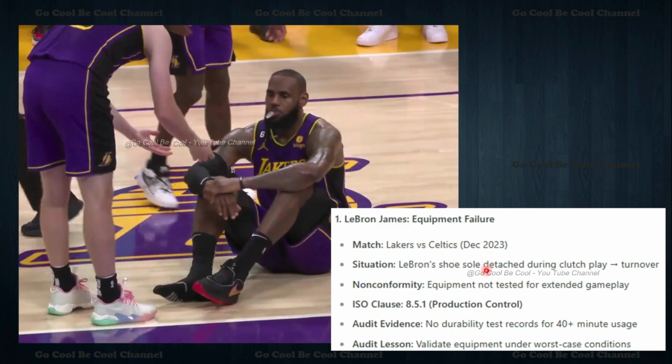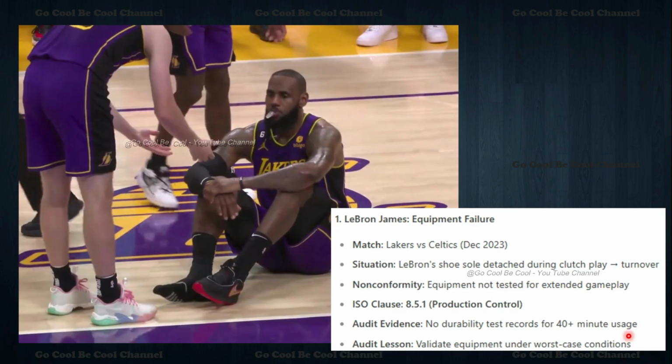LeBron's shoe sole detached during the clutch play. That is a turnover. The equipment was not tested for extended gameplay, so here we can locate an equipment failure. As we learned in the previous video, the failure of equipment we can locate is 8.5.1, production control. Yes, we can say that. There were no durability test records for 40-plus minutes of usage.